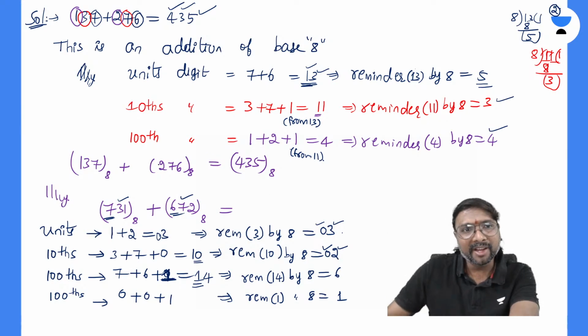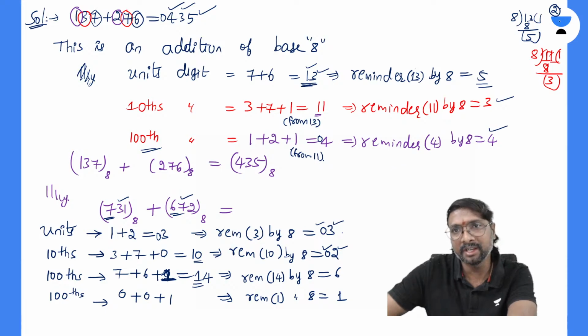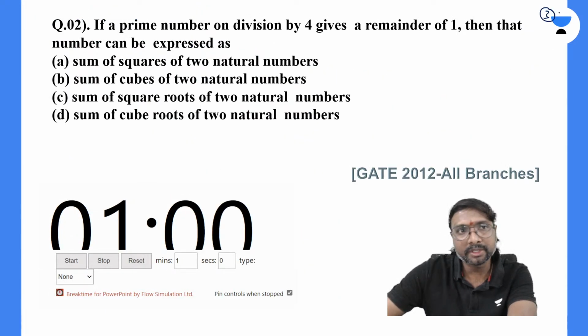Here, why are we not going for the thousandths digit? Because in this it is 0 only. Even if you calculate, that 0 only will come before that 4, 0435 only will come. So even if you go for the thousandths digit here, it is the same thing. Now solve this question, all of you.